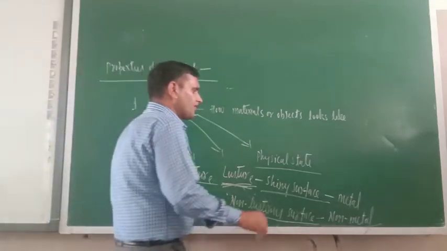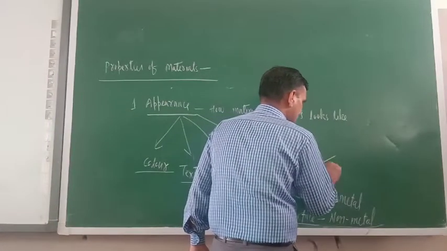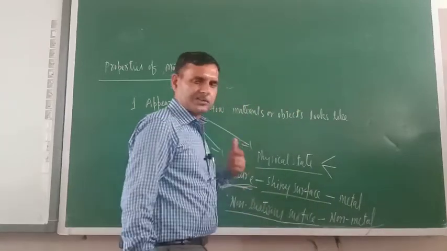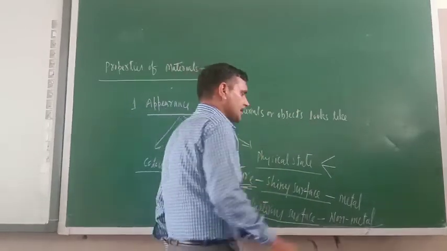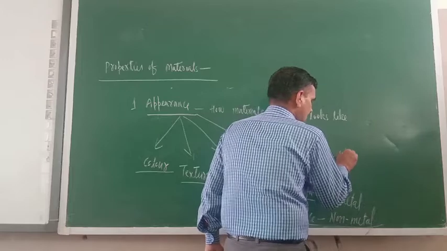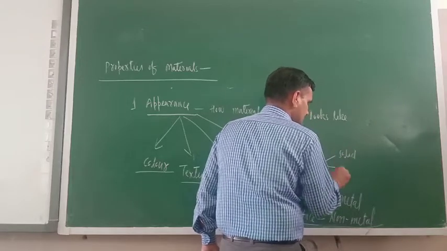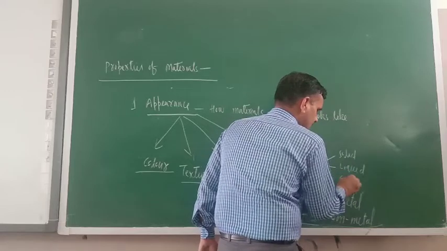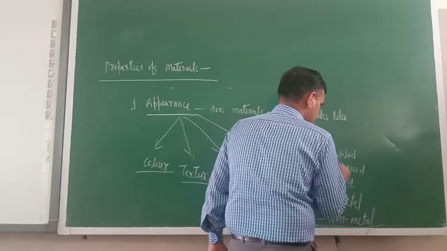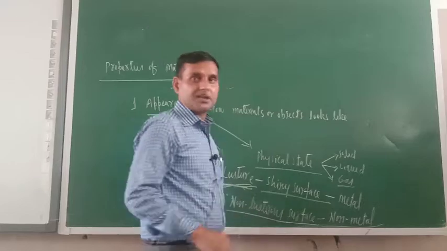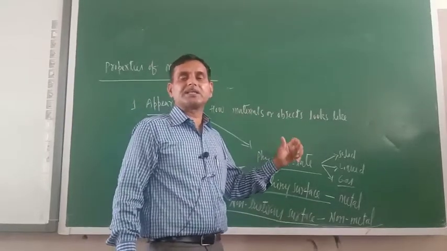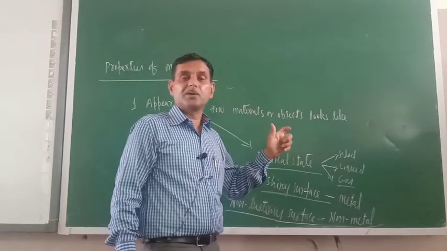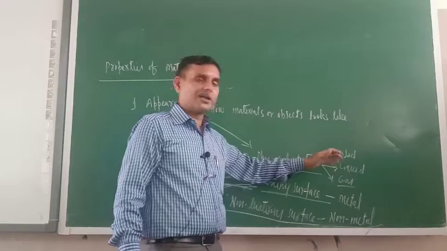Physical state means whether they are solid, liquid or gas. Materials are classified into three categories: solid, liquid, and gas. Just see, solid means their shape is fixed, their volume is fixed. That is solid. What is the liquid?